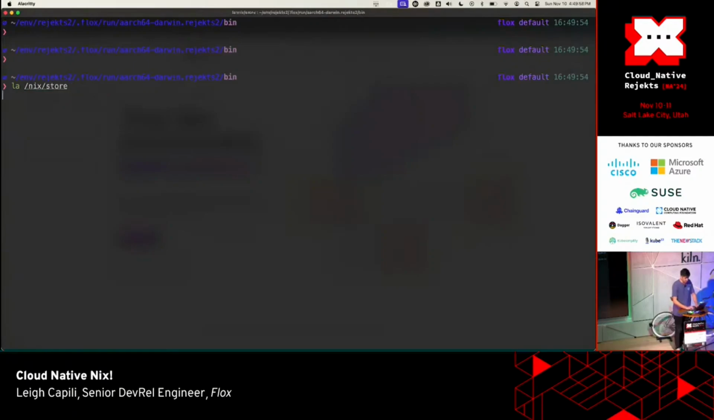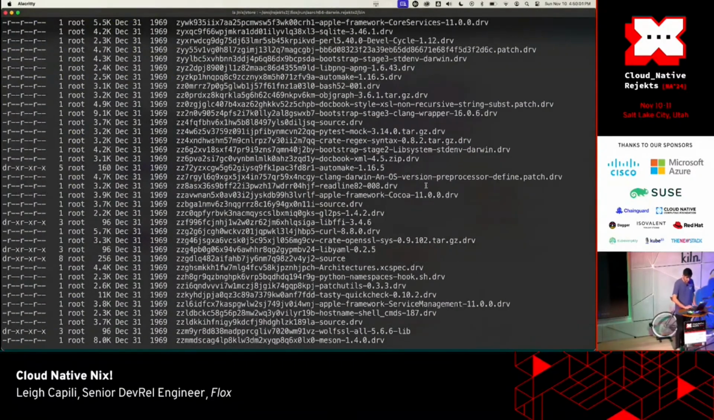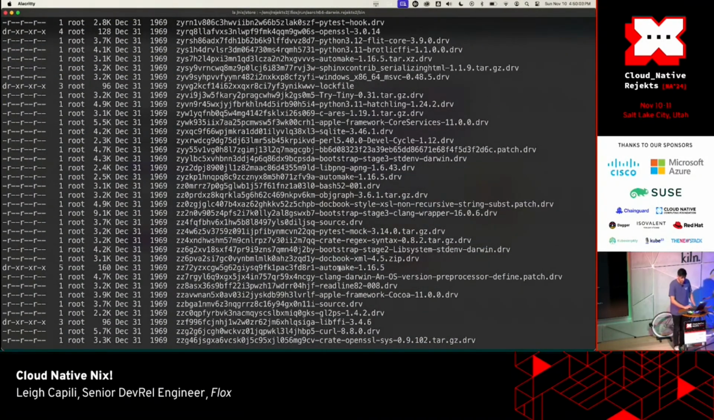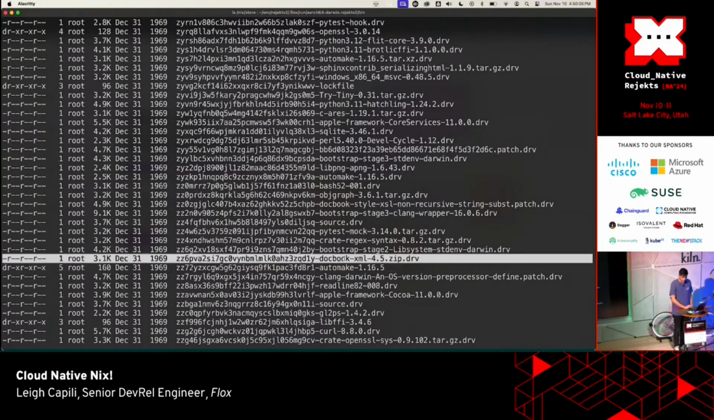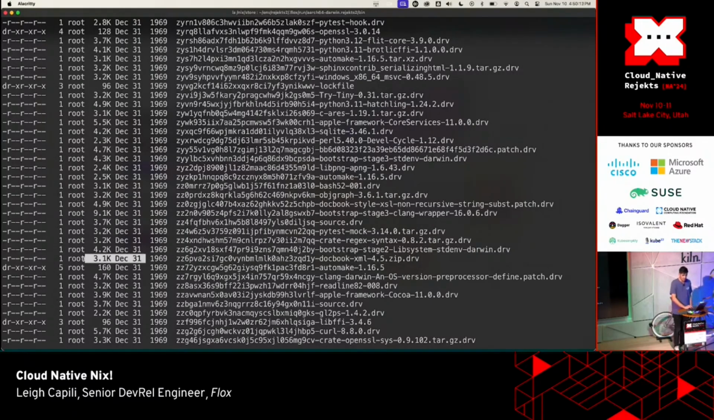And if I just list my Nix store, you'll see that there's lots of different kinds of software that ends up in here. Who knows why I have docbook XML, but something I was working on needed that dependency at this specific hash in this version. You'll notice that everything here is 55 years old.